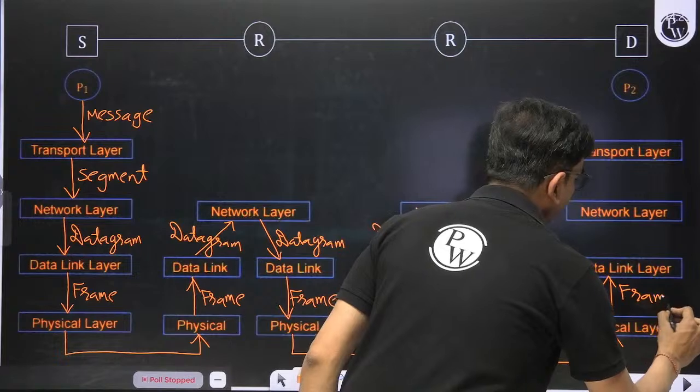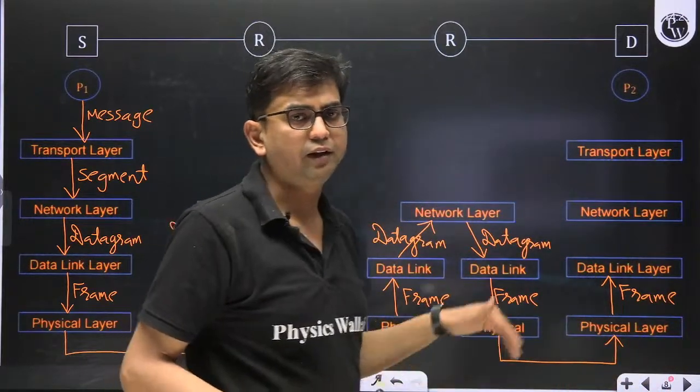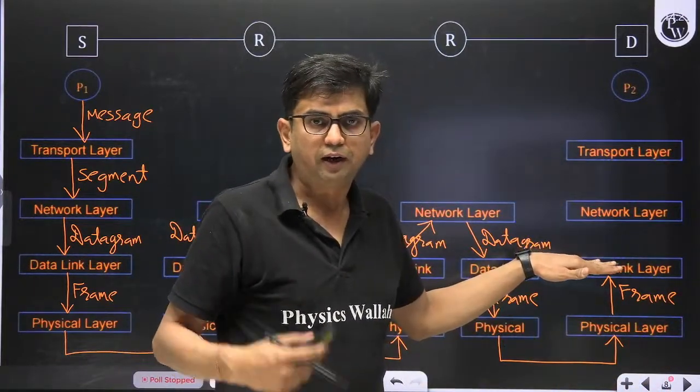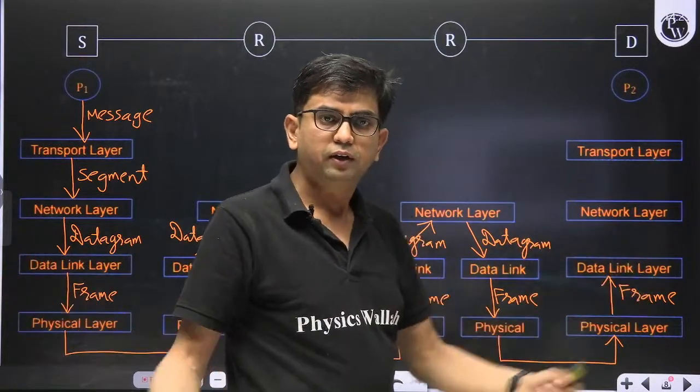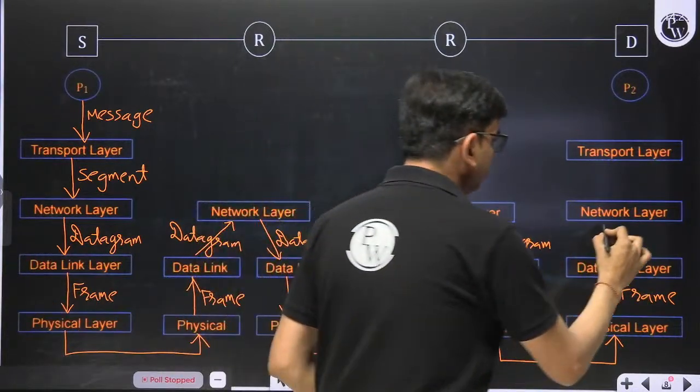And the data link layer is saying what? The destination MAC address is its own MAC address. This frame is for me. Okay, I'll remove the header and footer, extract the datagram, and give it to the network layer.